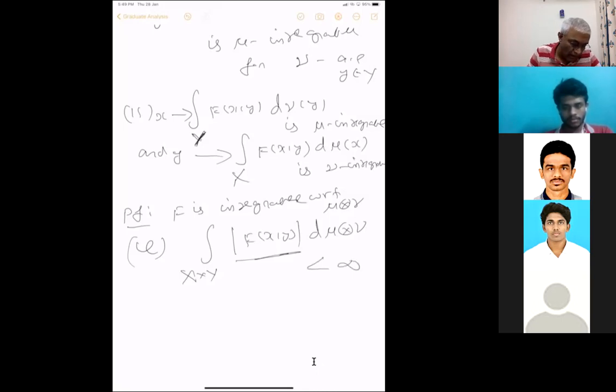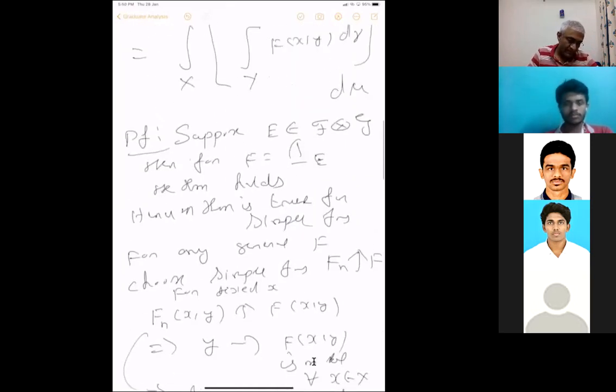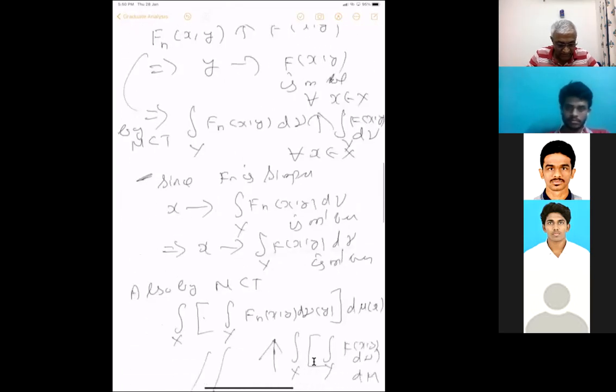Then, I forgot to write down one more statement. Whatever the statement earlier, we call this star. This is just a statement where you can write the double integral as an iterated integral.